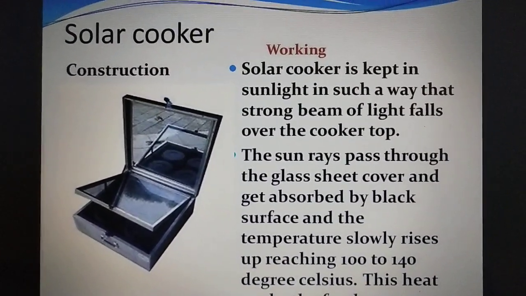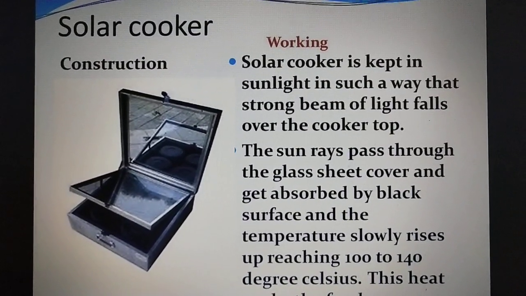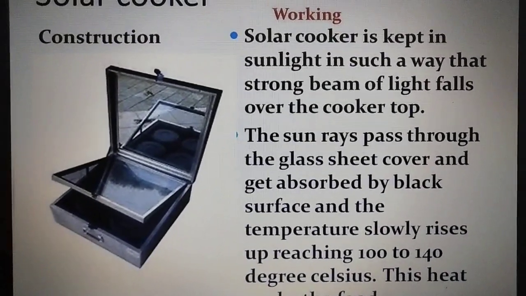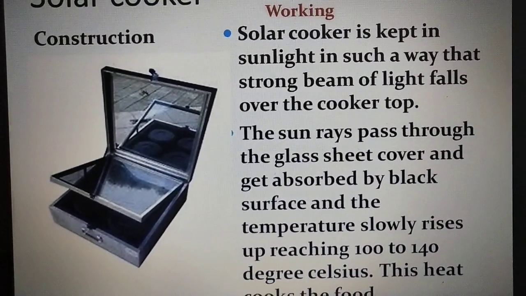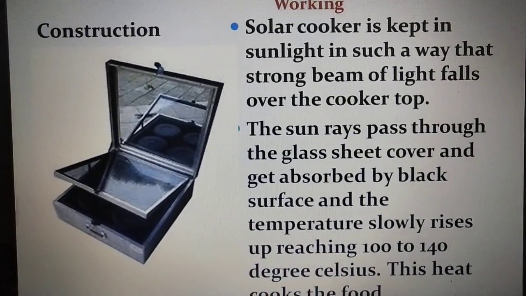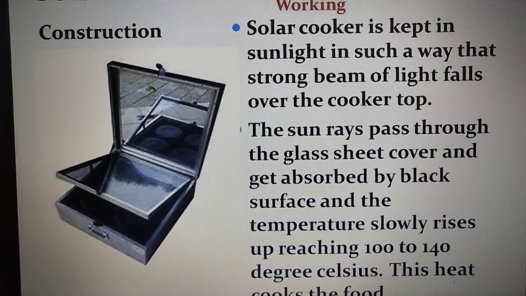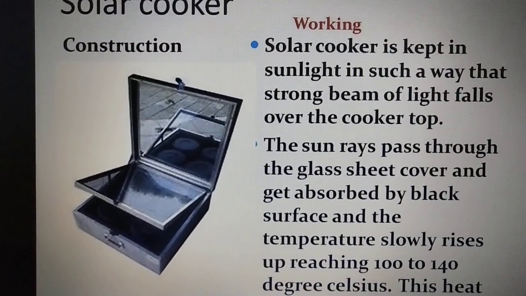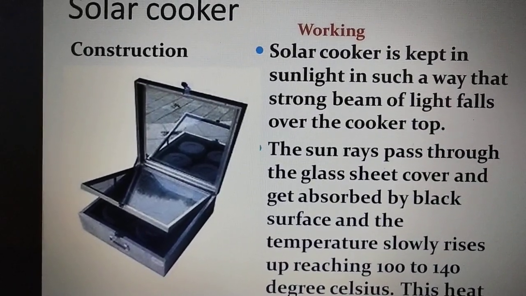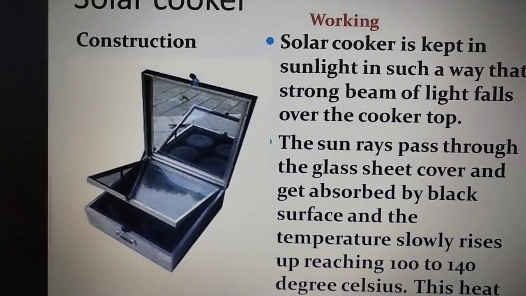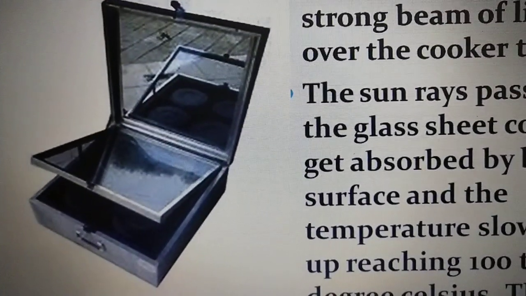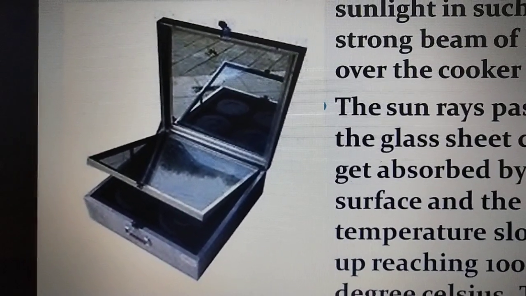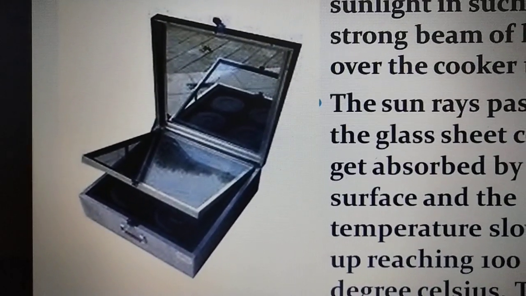Based on solar energy, we have the solar cooker. This is a box type solar cooker. You know the construction of the box type solar cooker. It is a rectangular box which is painted black inside. This box can be an insulated metal box or a wooden box. There is a thick glass cover sheet over the box and a plain mirror which acts as a reflector attached to the box.